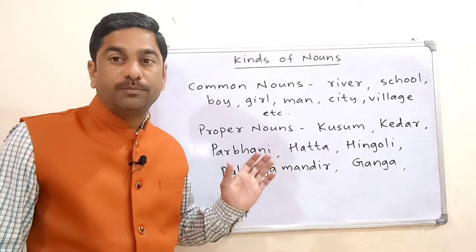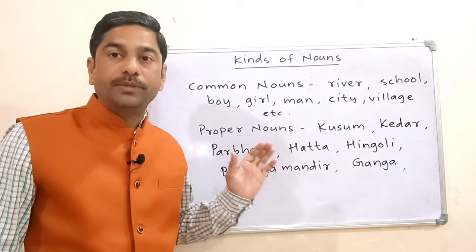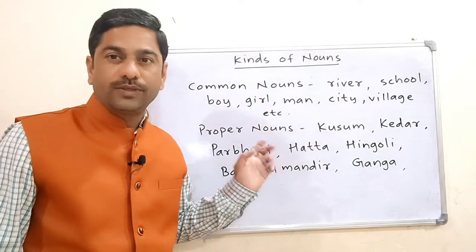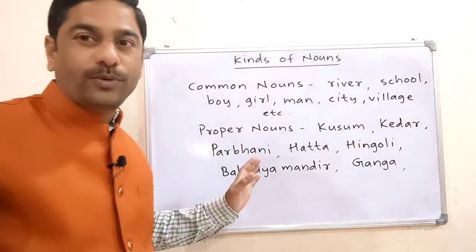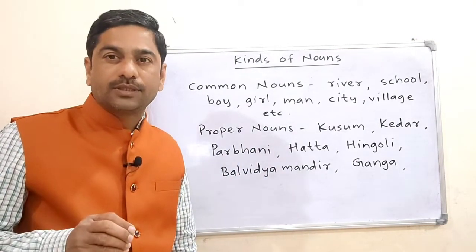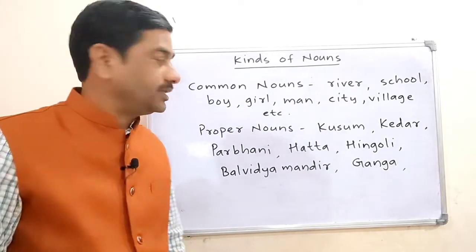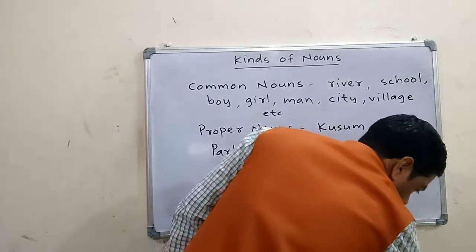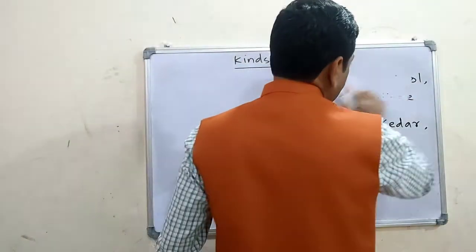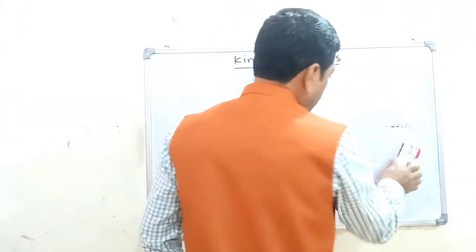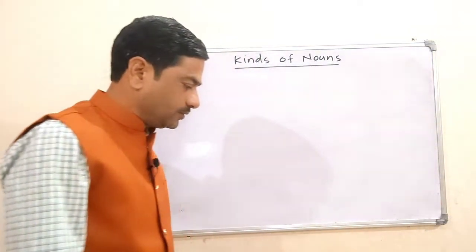All proper nouns begin with a capital letter. Wherever they come in the sentence, we should begin these proper nouns with capital letters. So all these are proper nouns. Proper nouns are names of persons, places or things in particular. See, this is one division of nouns. Nouns can be classified into two groups: common nouns and proper nouns.